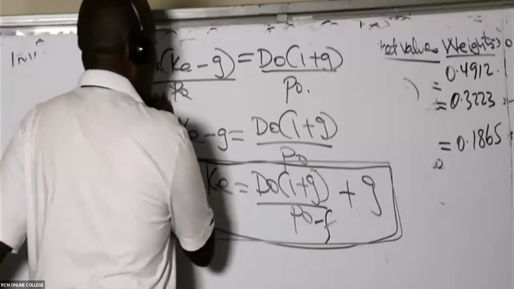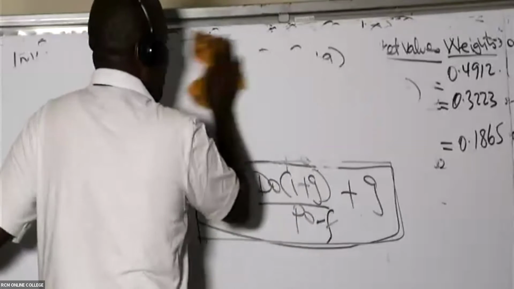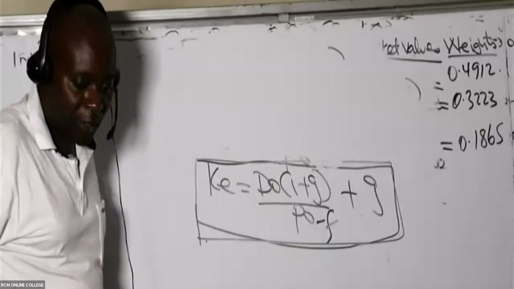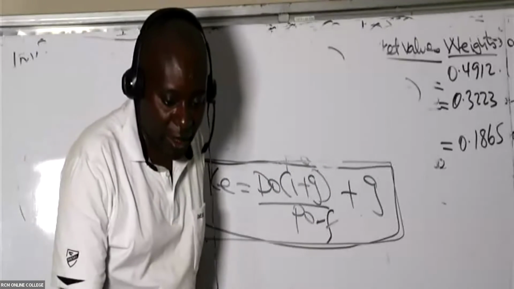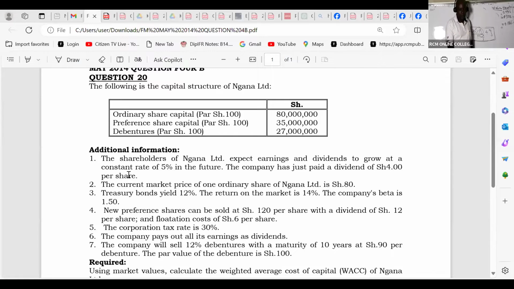So then let's get this cost of equity, given that now we have all the information. D0 is the current dividend. We are told the shareholders of Ungana Limited expect earnings and dividends to grow at a constant rate of 5% in the future.